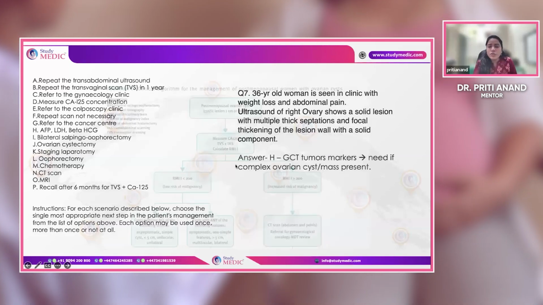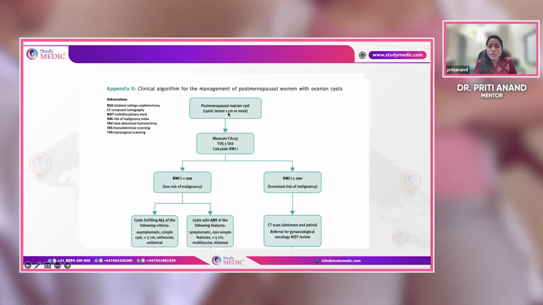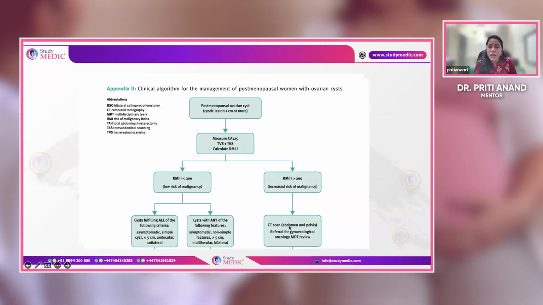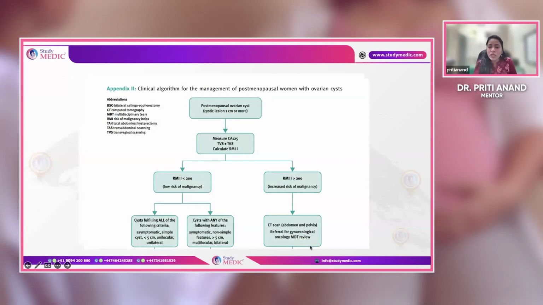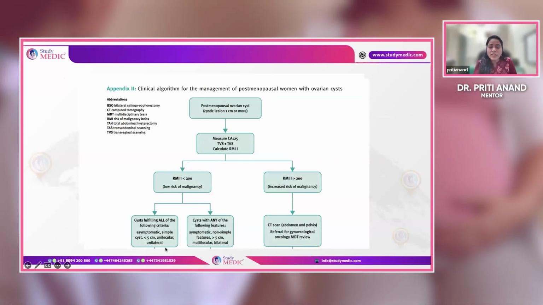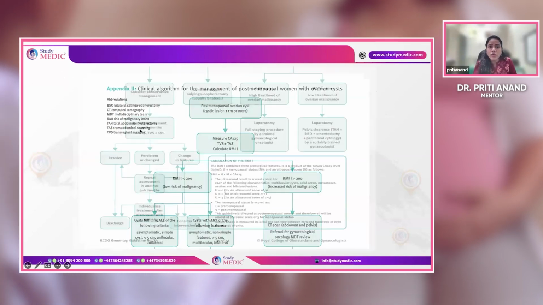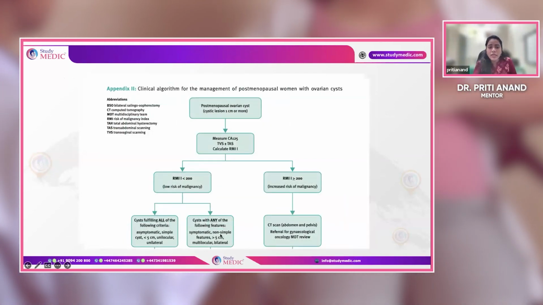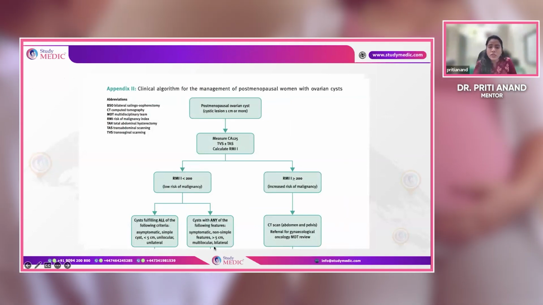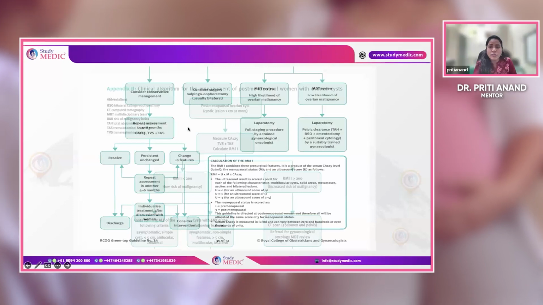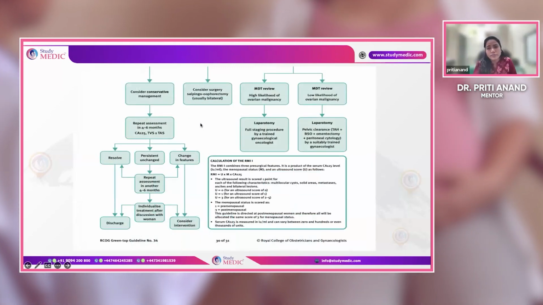For a postmenopausal ovarian cyst, if it is 1 centimeter or more, do a CA-125 and calculate an RMI. If it is 200 or more, do a CT scan with ongoing referral to the gynecologist at the cancer center. If it is less than 200 and the cyst is asymptomatic, simple, less than 5 centimeters, unilocular or unilateral, put her on follow-up with conservative management. But if the cyst is more than 5 centimeters, the patient is symptomatic, or it has non-simple features, multilocular and bilateral, definitely offer this patient bilateral salpingo-oophorectomy.